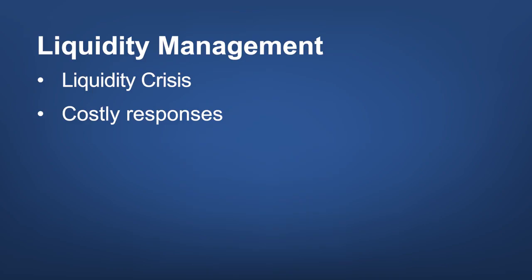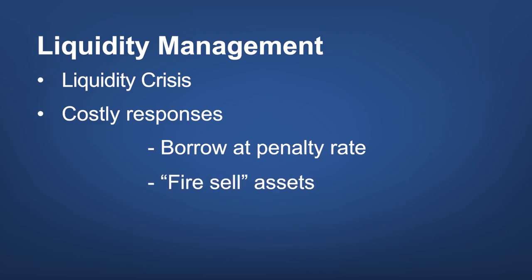As a result, the usual liquidity management tools can fail or become more expensive. For example, banks might be shut out of money markets. On the asset side, once cash reserves are gone, banks might be forced to dump their loans and other less liquid assets at unfair prices. This is called a fire sale.